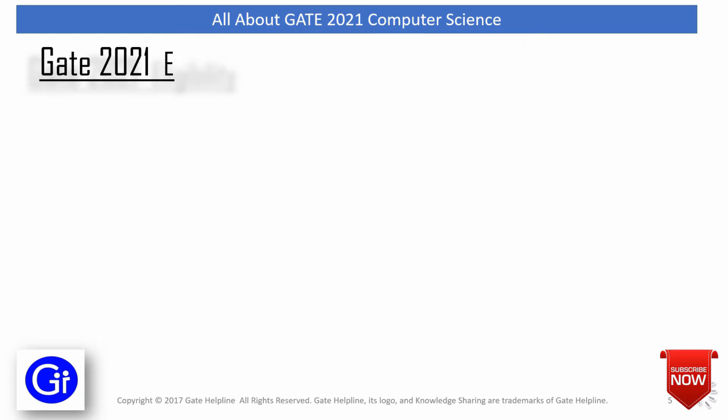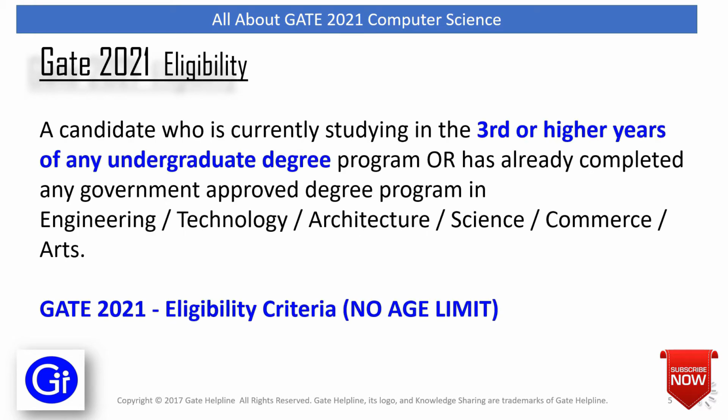So friends, let's start with the common question of every aspirant, that is GATE 2021 eligibility criteria. The eligibility criteria are very simple now. A candidate who is currently studying in third year or higher year of any undergraduate degree program, or has already completed any government approved degree program in engineering, technology, architecture, science, commerce and arts, is eligible for GATE exam. Second, there is no age barrier to apply for GATE exam. Now BSc, BA, BCom, BSc Honours, BCA, BTech, all students of third year or higher can apply for